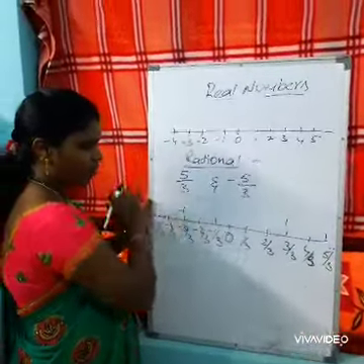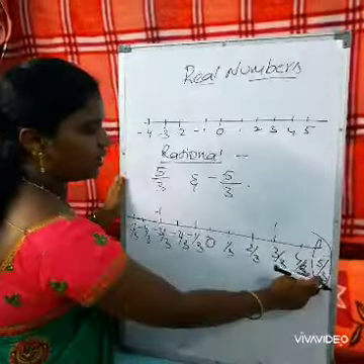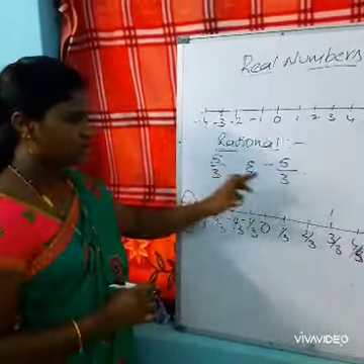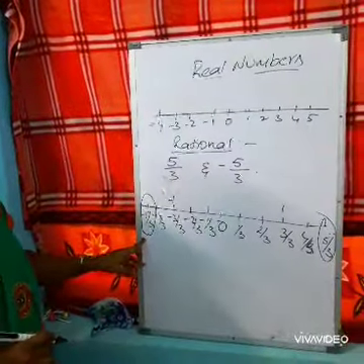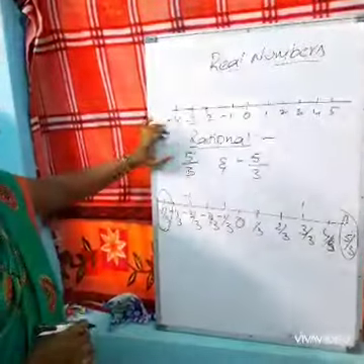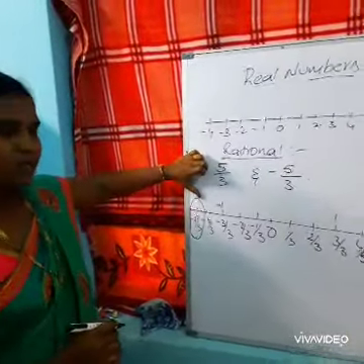So now represent 5 by 3. If you observe this, it is on the right side. If you observe minus 5 by 3, it is on the left side, because the negative values lie on the left side and the positive values lie on the right side. So this is the way we can represent rational numbers on the number line.